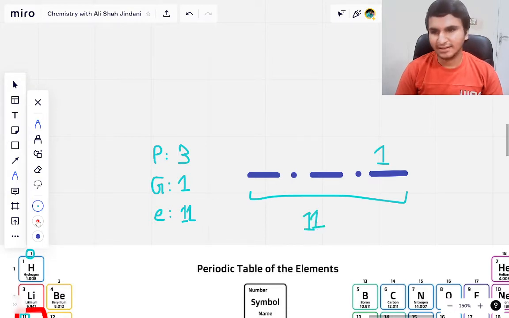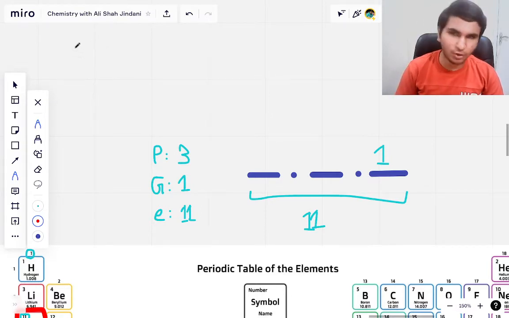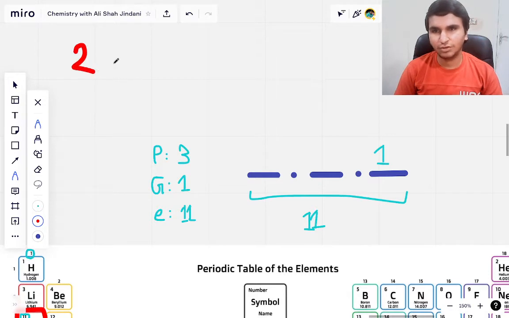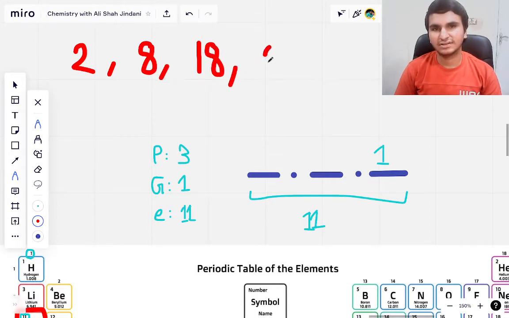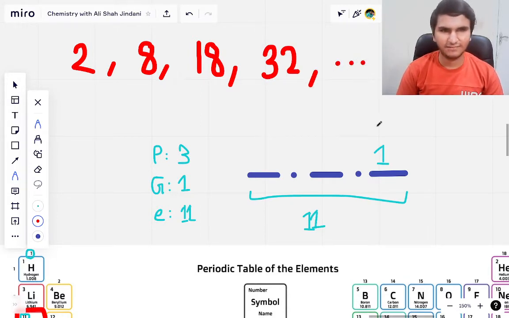Now, another thing that I'm going to tell you is the number of electrons each shell can hold. So the first shell can hold 2 electrons, the second shell can hold 8 electrons, third one can hold 18, fourth 32, and it goes on, right? Again, there are many more, but we are doing the basics, so we are not going to go any further. So you can see here is an 11. So what you have to do, you have to first fill in a 2 and an 8. And if you do that, you actually notice that you are done.